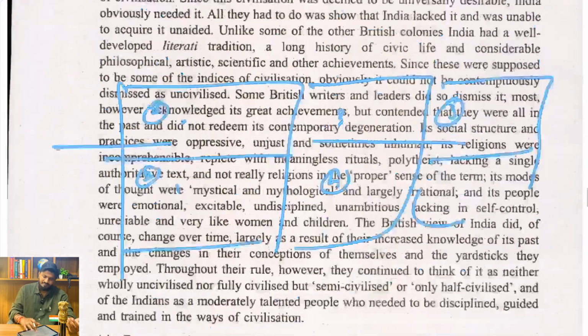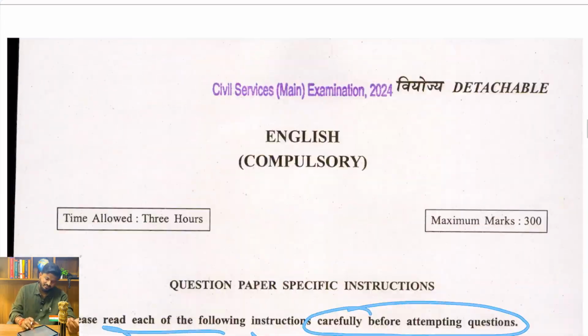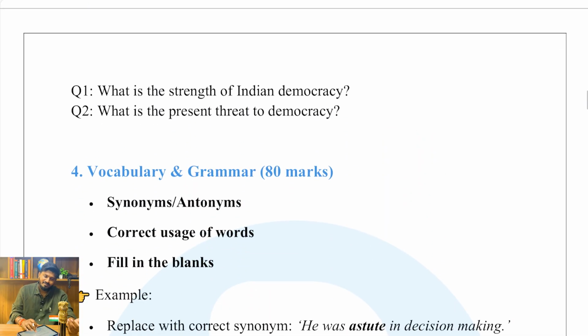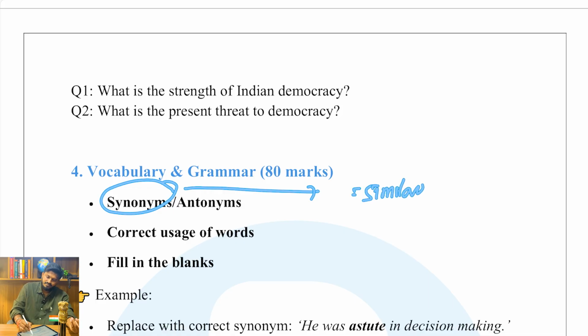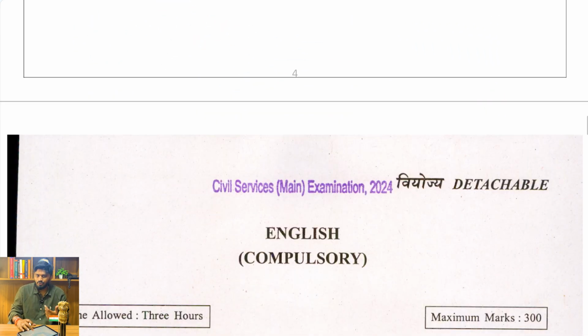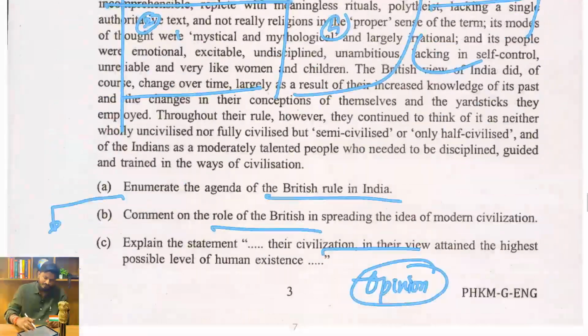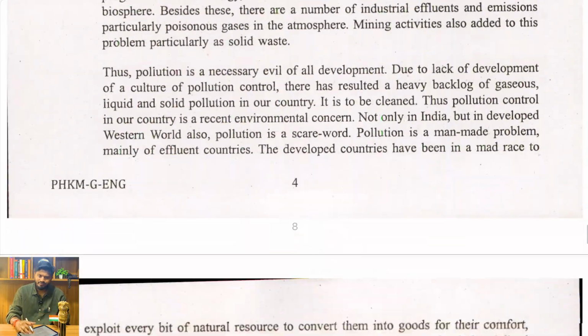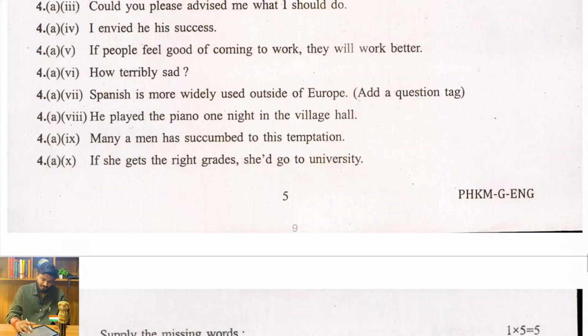Okay, so that is the precis, and after this will be some fun topics, you can say. Those are vocabulary and grammar, that is synonyms and antonyms. Synonyms is nothing but writing the similar words, and antonyms is writing the opposite words, and correct usage of the words and fill in the blanks. We'll just try to check our knowledge in this particular video. If you're watching the video, just try to answer this along with the video only, or read along with me and try to answer this one.